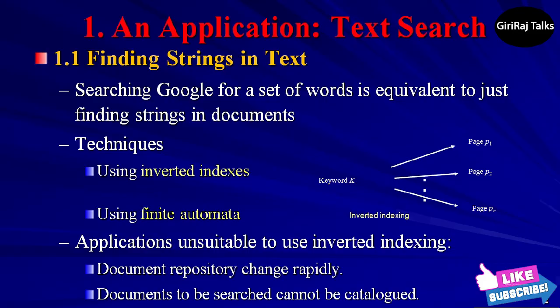There are a number of related applications that are unsuited for inverted indexes, but are good applications for automata-based techniques. The characteristics that make an application suitable for searches that use automata are, first, the repository on which the search is conducted is rapidly changing. For example, every day news analysts want to search the day's online news articles for relevant topics. For example, a financial analyst might search for certain stock ticker symbols or names of companies.